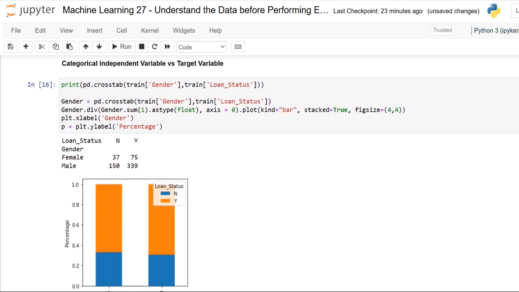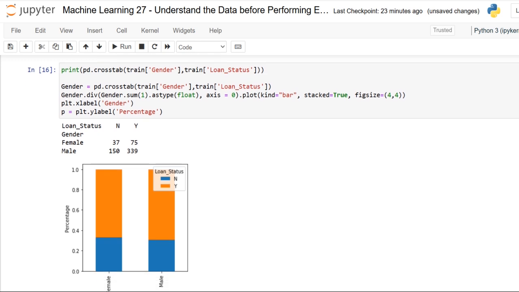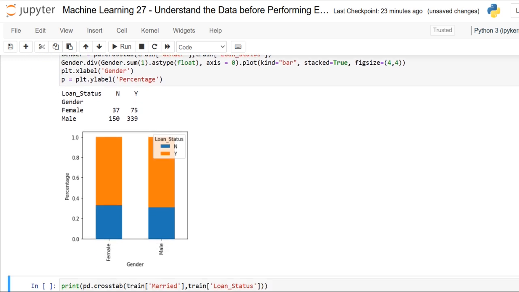We have a stacked one, and yes, towards this gender, what we are able to see is the proportion of male and female applicants is more or less same for both approved and unapproved.